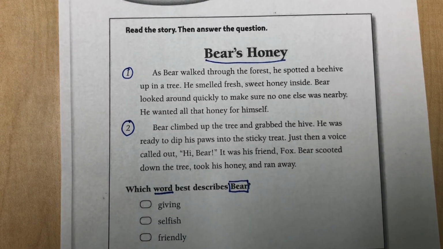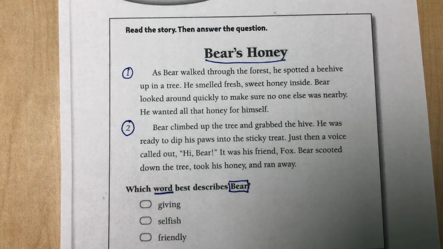As Bear walked through the forest, he spotted a beehive up in a tree. He smelled fresh, sweet honey inside. Bear looked around quickly to make sure no one else was nearby. He wanted all that honey for himself. Bear climbed up the tree and grabbed the hive. He was ready to dip his paws into the sticky treat. Just then, a voice called out, "Hi, Bear." It was his friend Fox. Bear scooted down the tree, took his honey, and ran away.